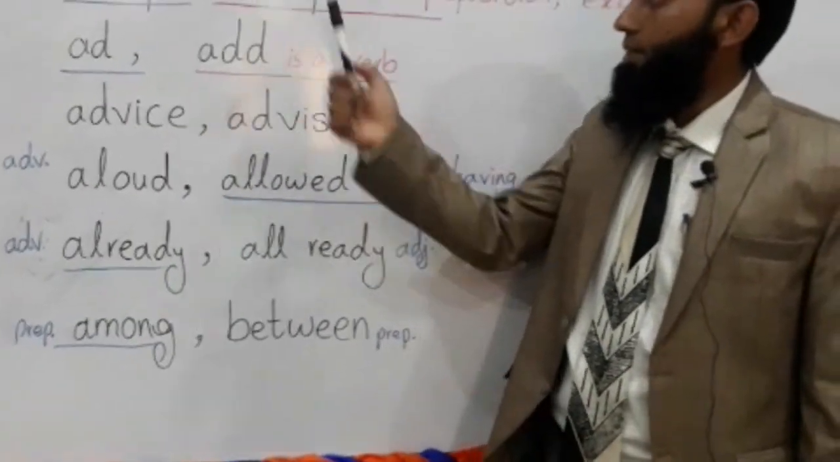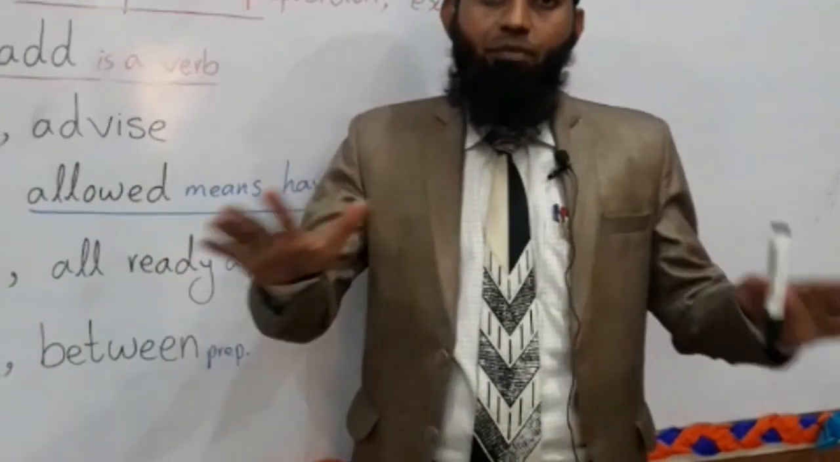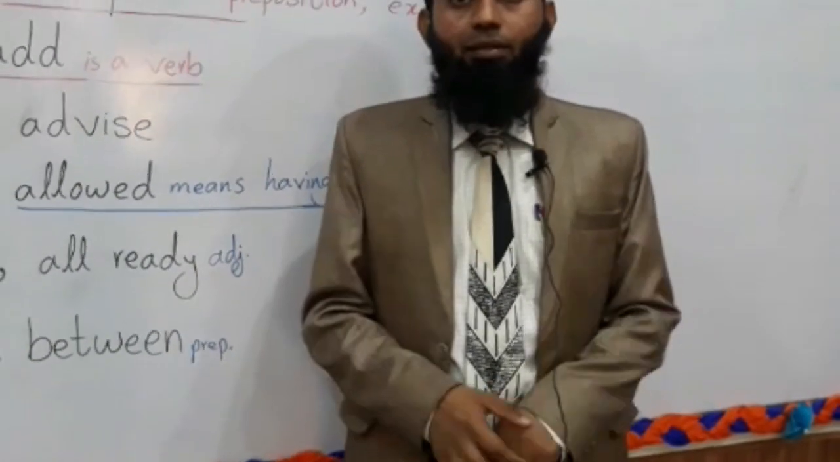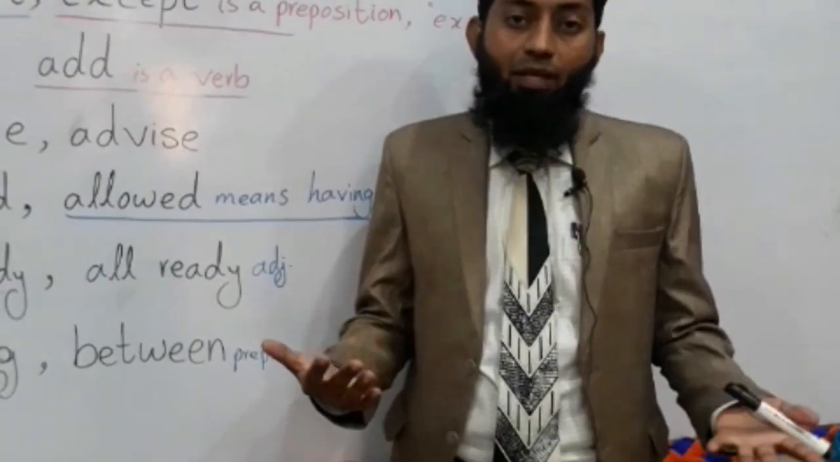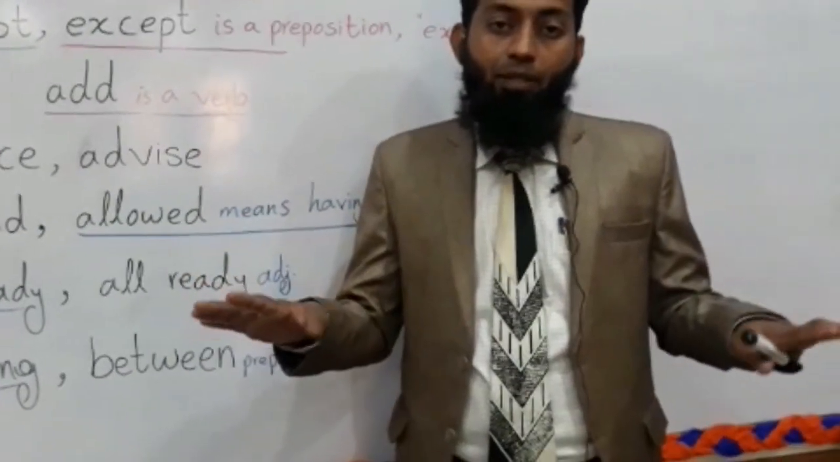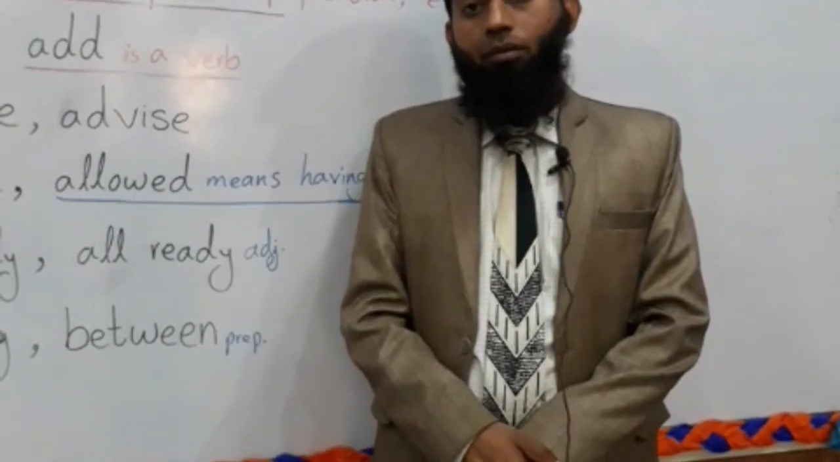And next, except. This is a preposition. All of the students were present in the class except Ali. Ali is the name of a boy. All of the people were present except you.